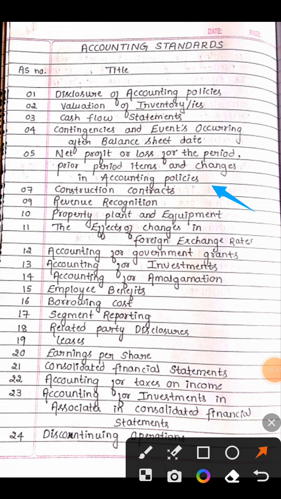Let's repeat. AS5, net profit or loss for the period, prior period items and changes in accounting policies. Last one time. AS5, net profit or loss for the period, prior period items and changes in accounting policy.